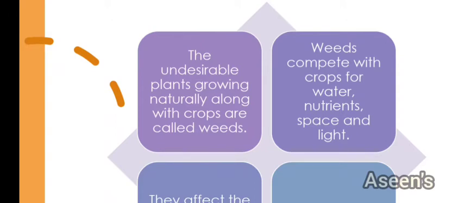When these weeds start growing, they also require these nutrients and water. They are also plants, so they start to absorb those nutrients and water from the soil, leaving less for the growing crops. So now again, either you need to supply more of the nutrients and more of the water, or get rid of these weeds. Next, they also fight for space and light.